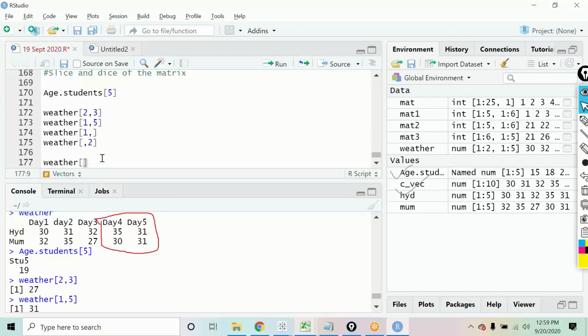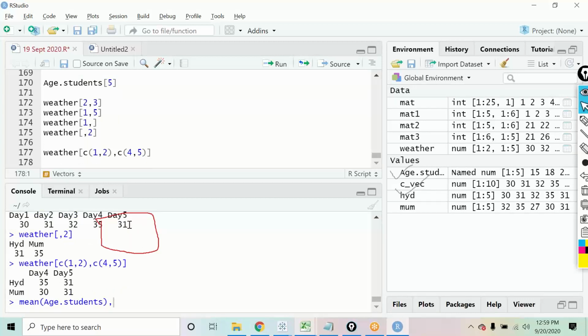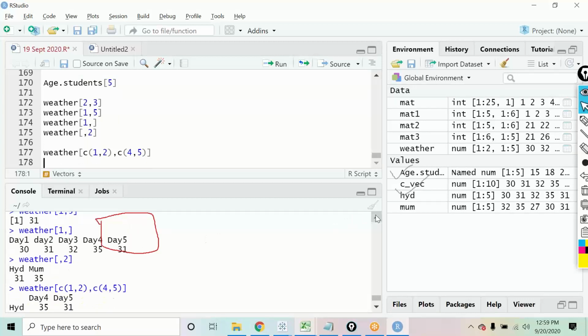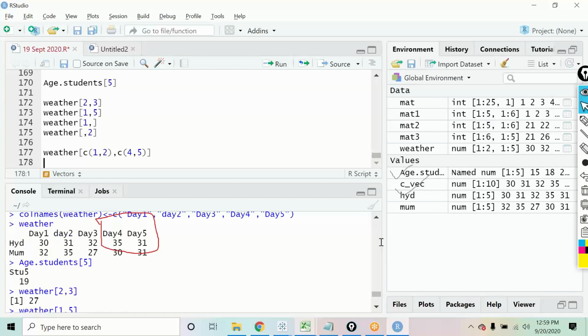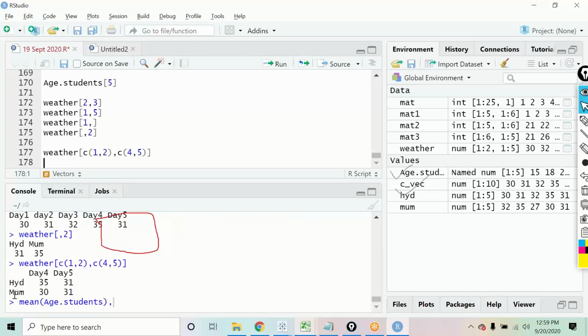I want column number 4 and column number 5, so I will say C of 4, 5. Now you see this is the same data we extracted earlier: 35, 31, 30, 31. So I've extracted that section of the output from that matrix.